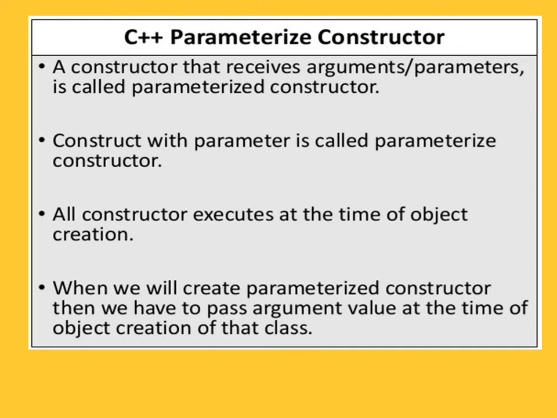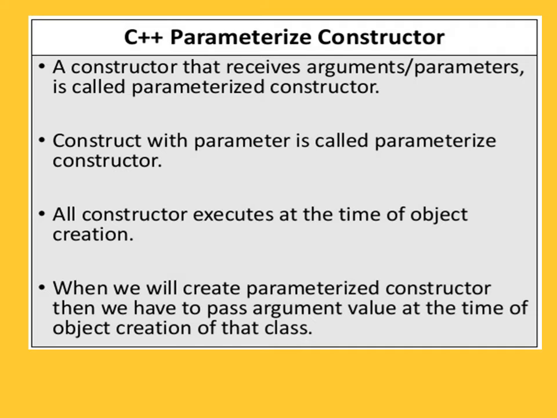Now we will see the second type, that is the parameterized constructor. A constructor that receives arguments or parameters is called a parameterized constructor. It means when we pass arguments or parameters in a constructor, then it becomes a parameterized constructor. A constructor with parameters is called a parameterized constructor. All constructors execute at the time of object creation. It means when you create the object, at that time the constructor is called.